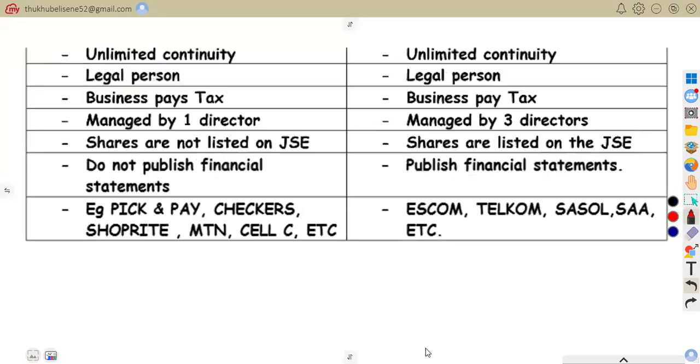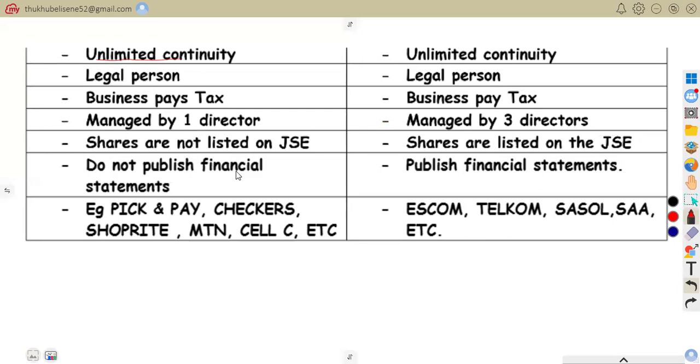Still under a private company, unlimited continuity. The company continues to exist even if shareholders leave or die. So even if one member dies, the company is still going to continue. That is why we say it has unlimited continuity. Hope you get that.